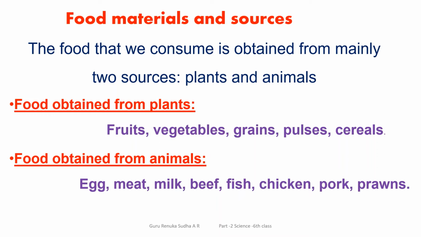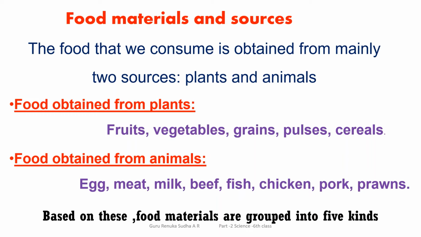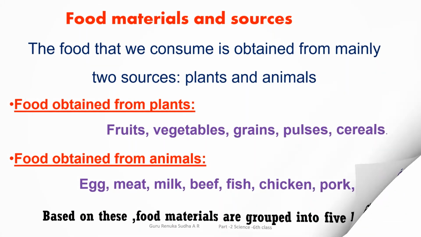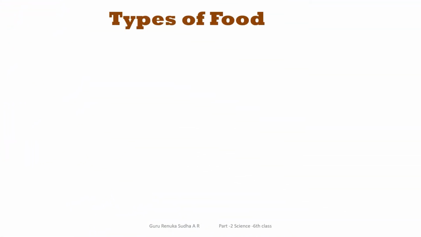After observing all these food items obtained from plants and animals, they are grouped based on their nutrients and the way in which they nourish our body. These food materials are grouped into 5 kinds, or types, of food.